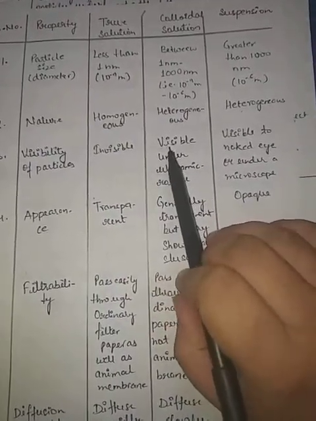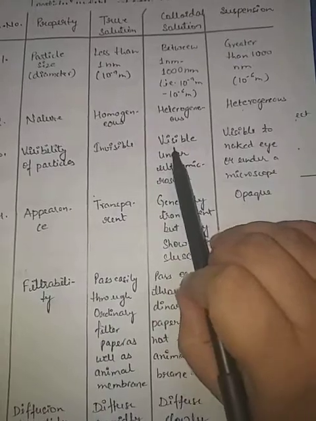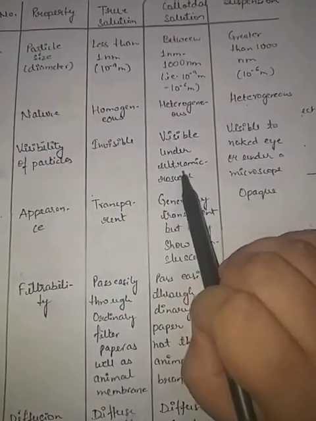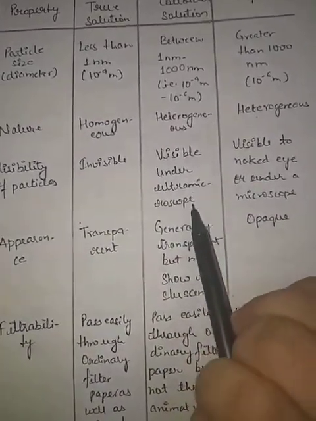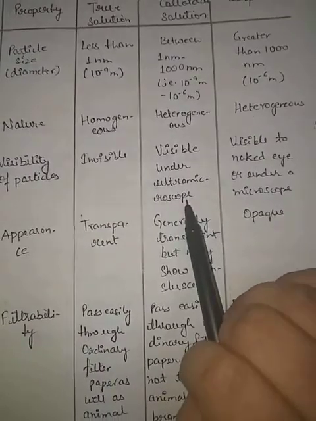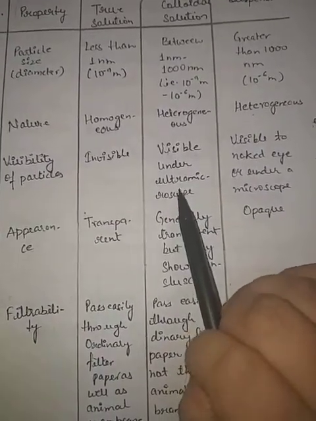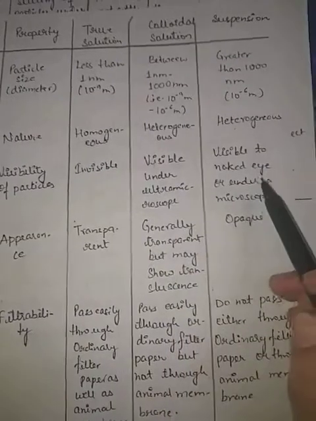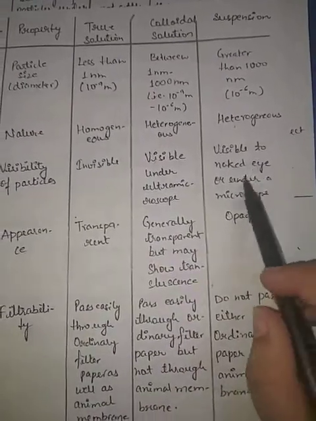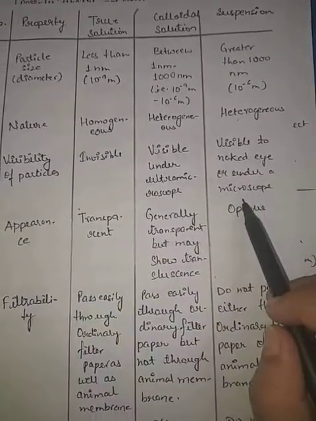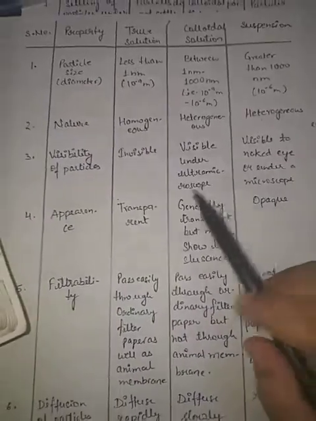In colloidal solutions, the particles are visible under ultra microscope only. And suspension particles can be easily visible to the naked eyes or under microscope also.